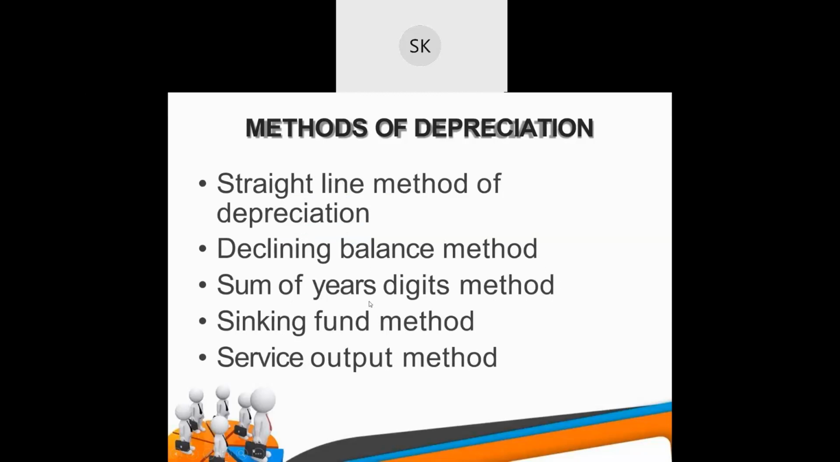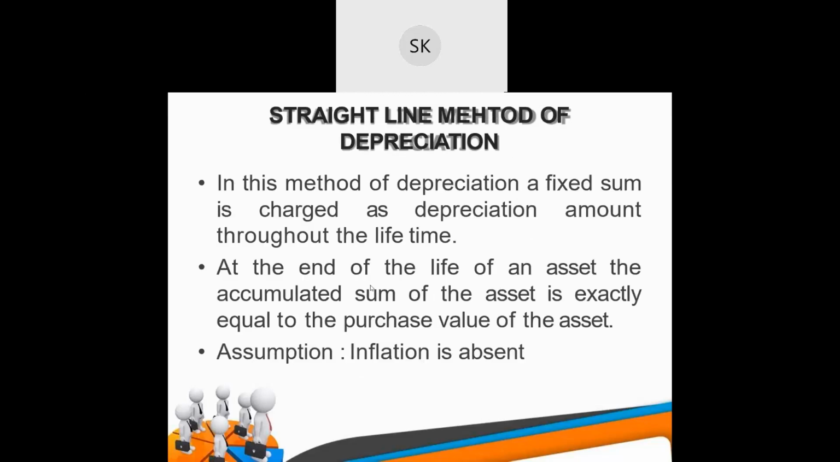Now, to find depreciation, you can find it by different methods. These are some methods: straight line method of depreciation, declining balance method, sum of years digits method, sinking fund method, and service output method. So we'll discuss all the methods one by one. Okay, so we'll start with straight line method of depreciation.